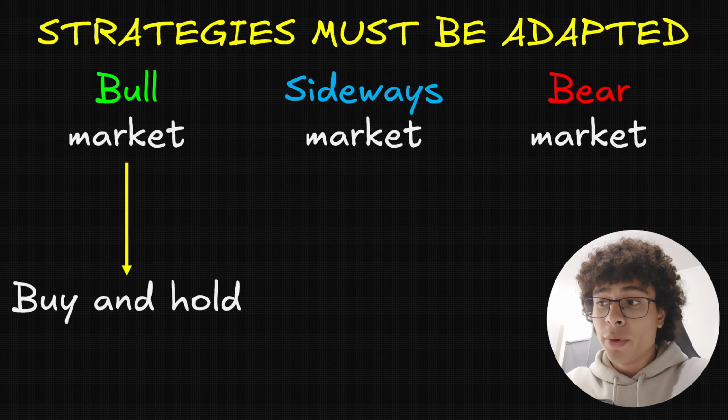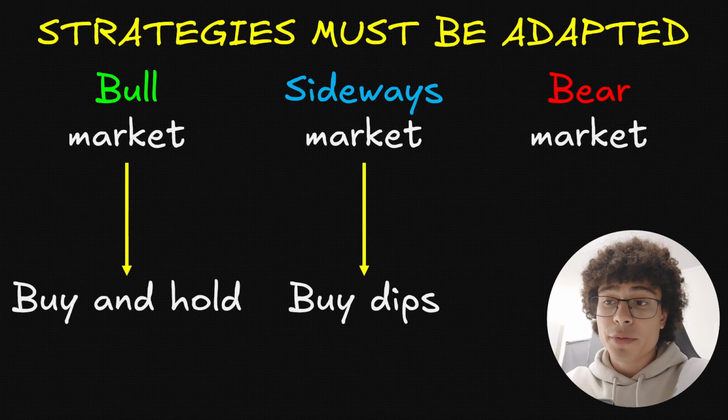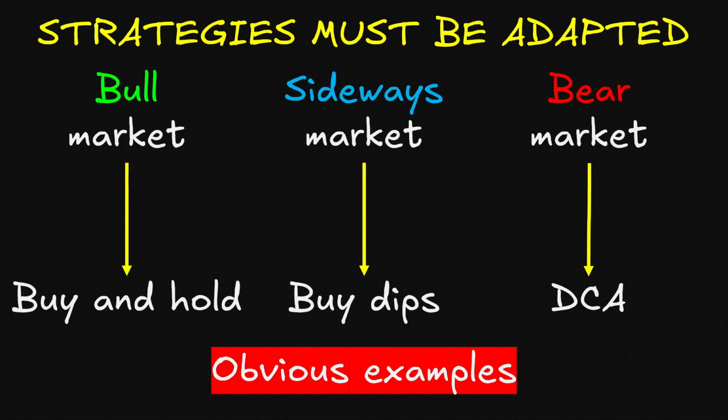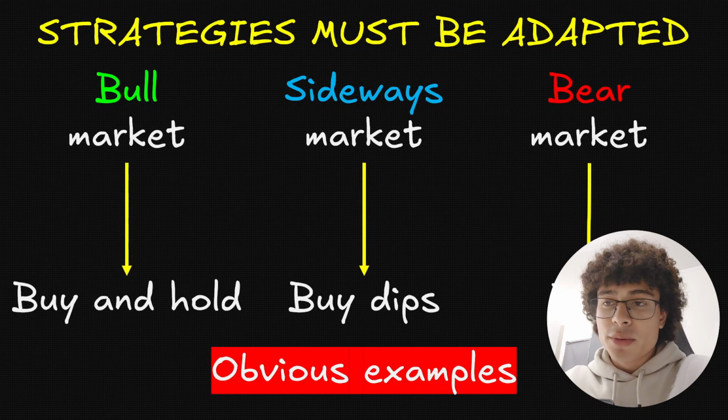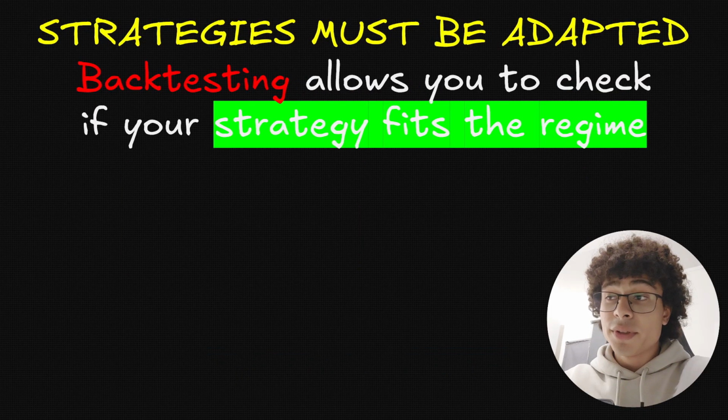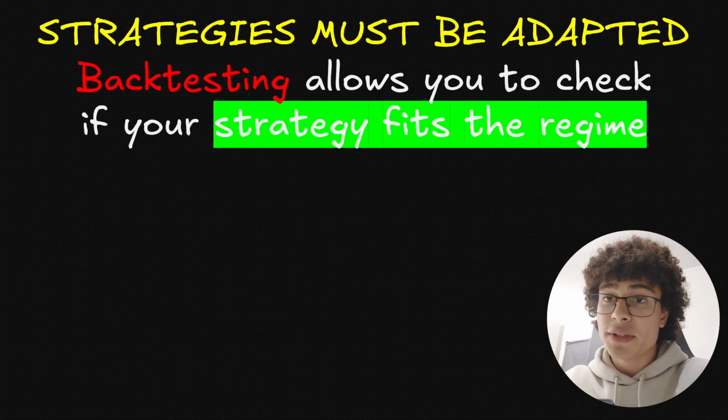For example, in a bull market, you would rather buy and hold, but in a sideways market, you would prefer to buy the dips. And in a bear market, you would likely DCA because every time you buy, you lower your average buying price. And so when the market goes back up again, you will enjoy having a low average buying price. Now, obviously those examples are really simple, but it is just to illustrate the situation. But the point is, backtesting allows you to check if your strategy fits the regime.